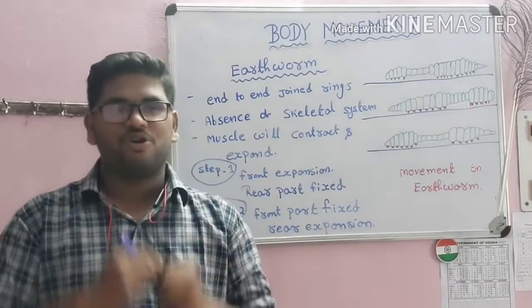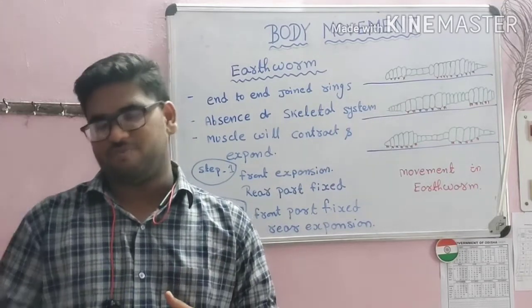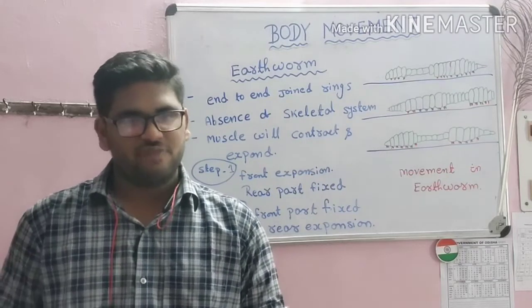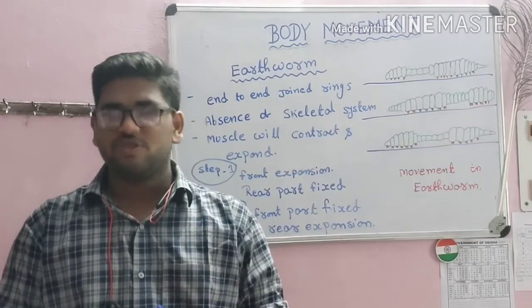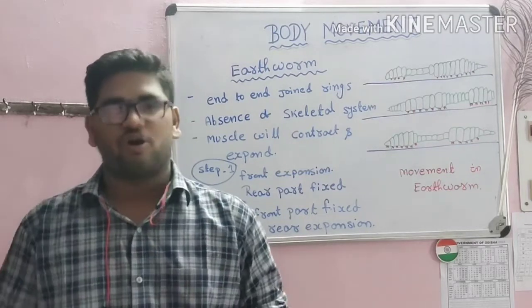About how body movement occurs in the earthworm, how it moves from one place to another place. We all know that the earthworm is known as the farmer's friend because it moves inside the soil and moves out of the soil. During this process, aeration of soil will occur. So how does this movement occur?